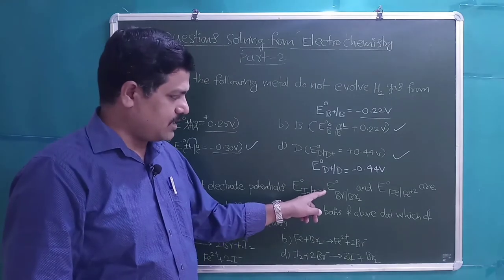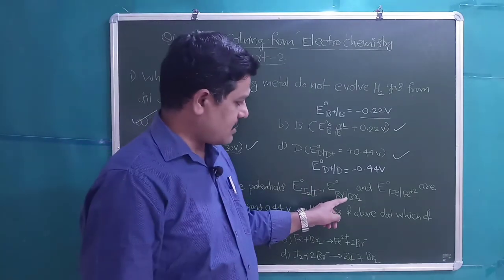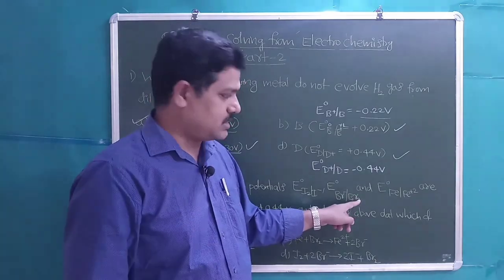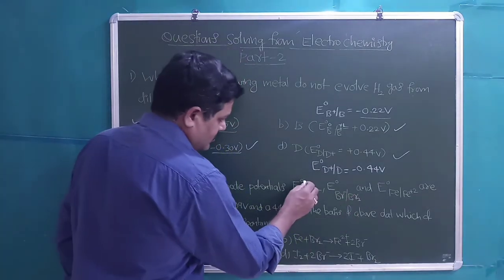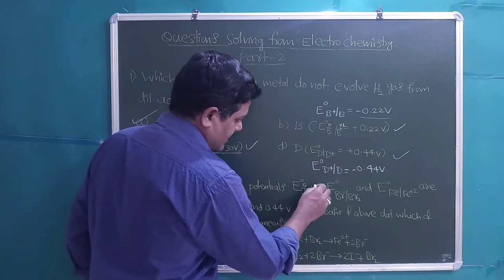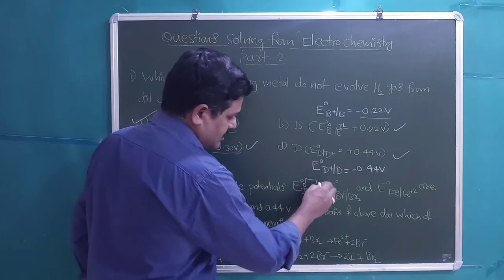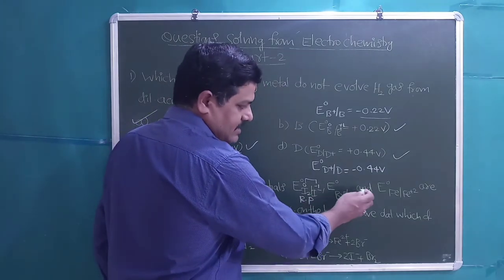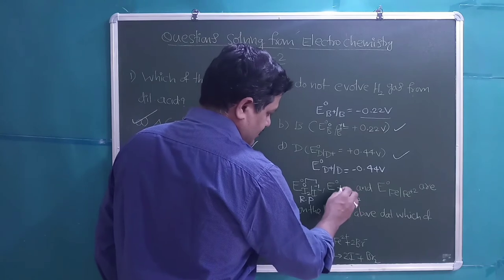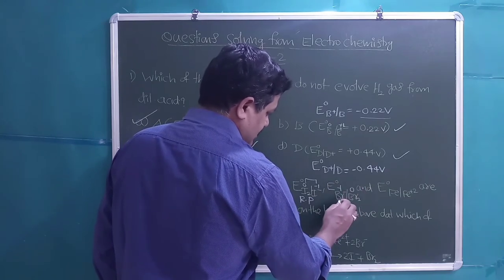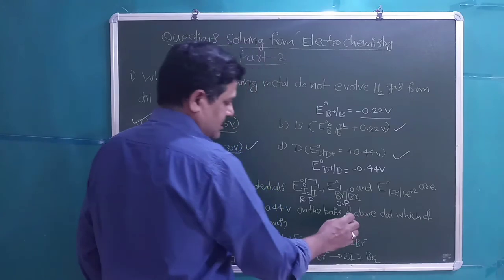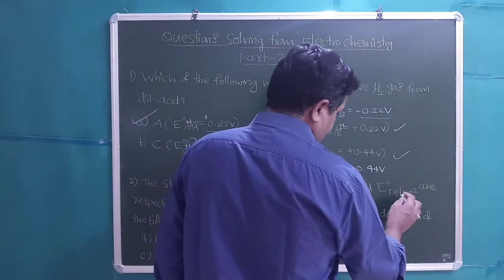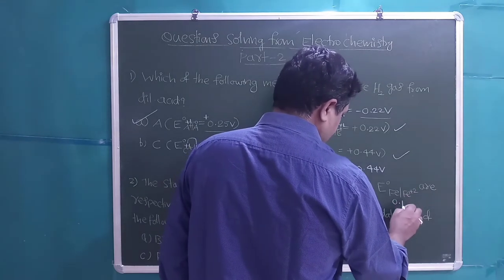0 to minus 1, it is going. So Br minus/Br2 is given as an oxidation potential. Here I2 is going 0 to minus 1, right? Reduction, a decrease in the oxidation number, is a reduction potential. But here Br minus is going to Br2, so minus 1 to 0, an increase in the oxidation number. So it is an oxidation potential. And the E0 value is given for Fe/Fe+2. This is also an oxidation potential.